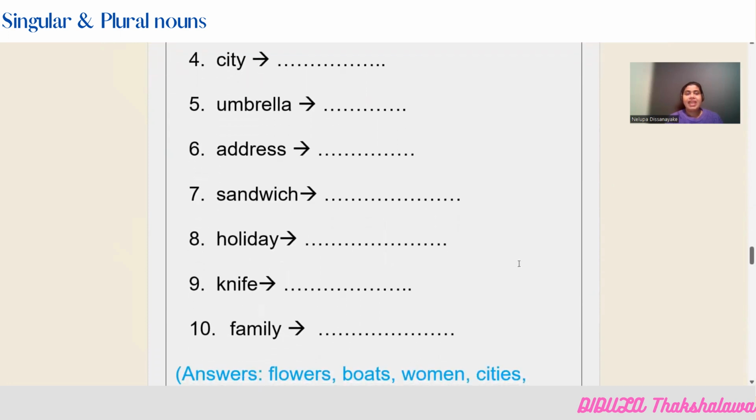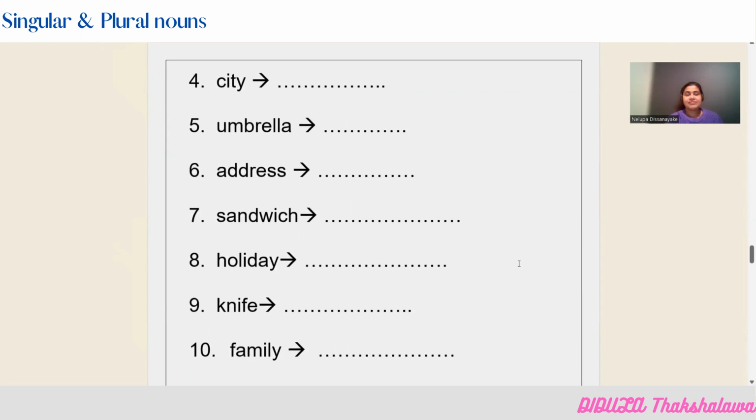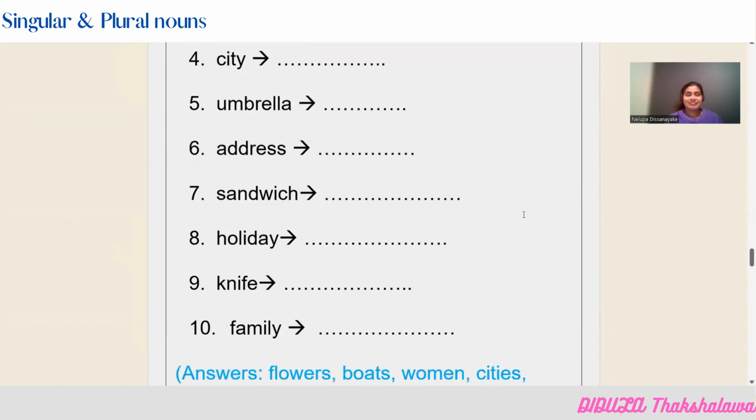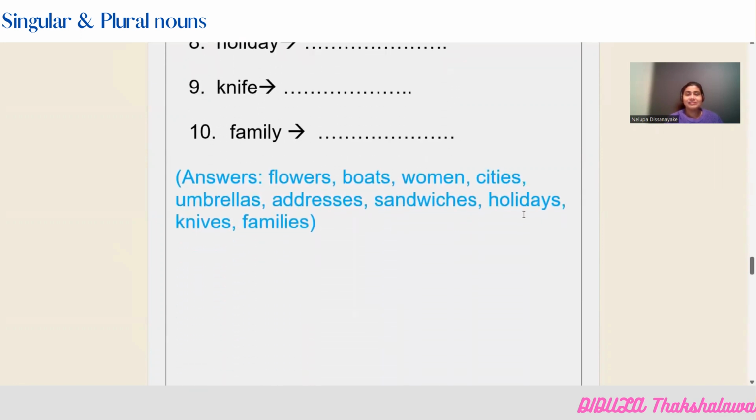Sixth example is address. Then sandwich. Eighth one, holiday. Then knife. And the 10th exercise is family. So now you can take some time and convert these, and then you can check your answers with the correct ones. Now these are the answers.